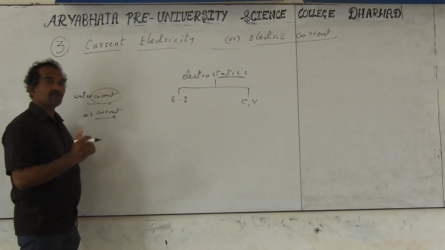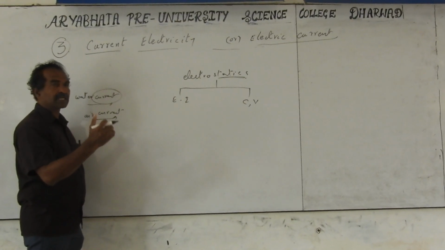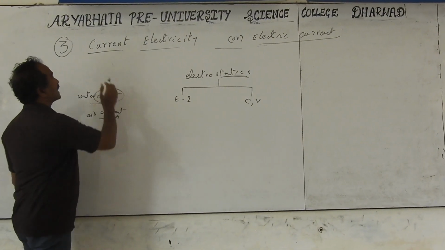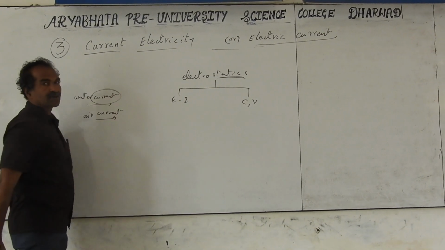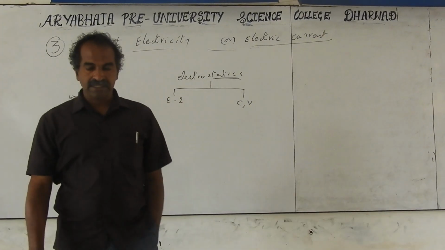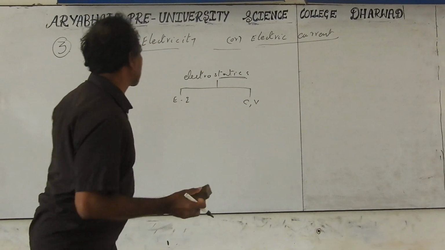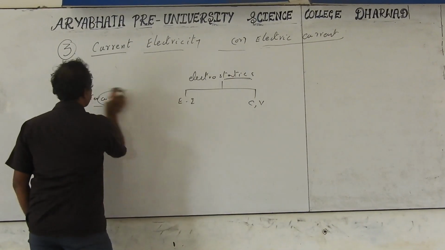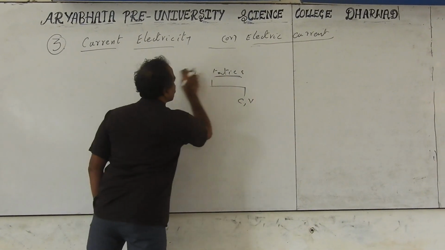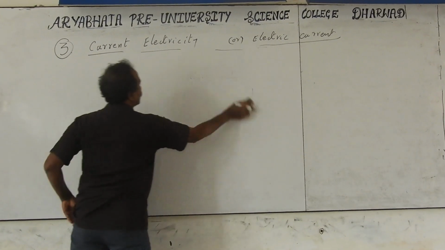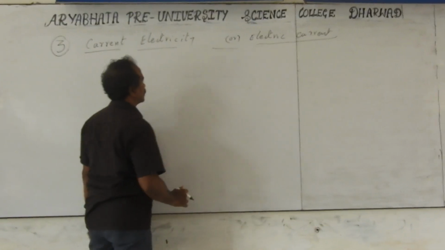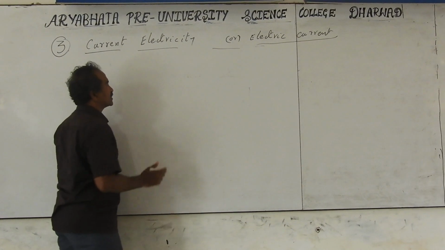If the electrons are moving in a particular direction, then we call it an electric current or current electricity. Electrostatics and current electricity are interrelated things. In the case of electric current, charges are in motion. We discussed conductors and insulators.